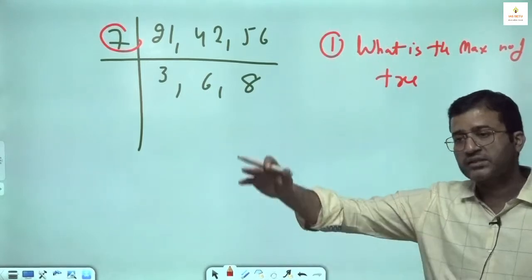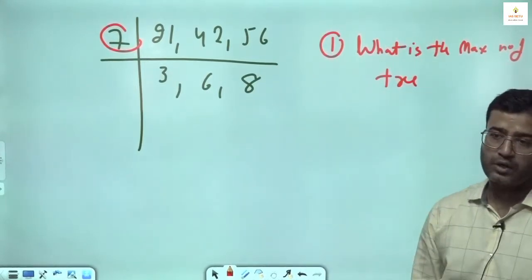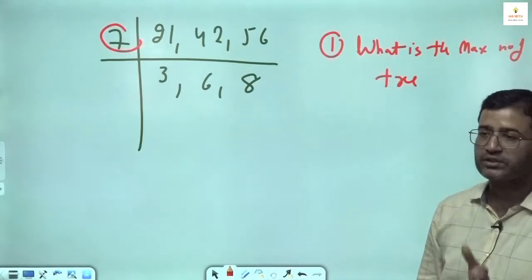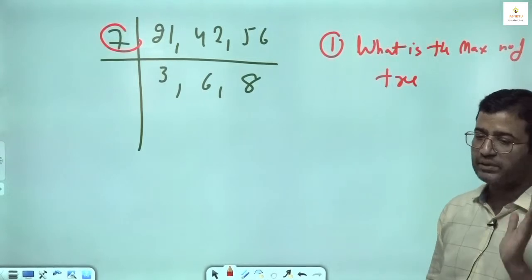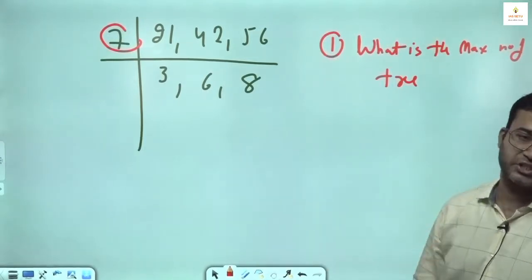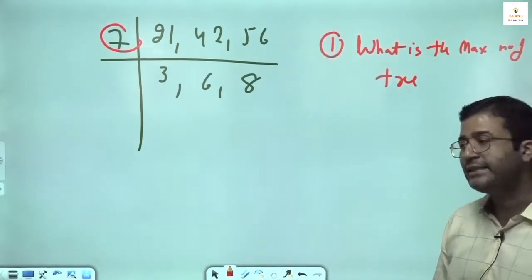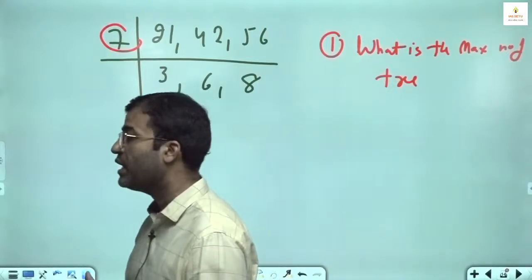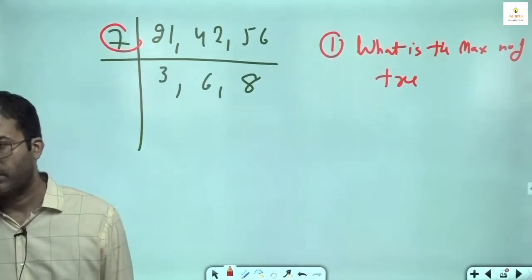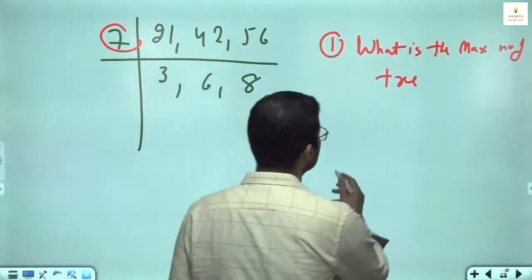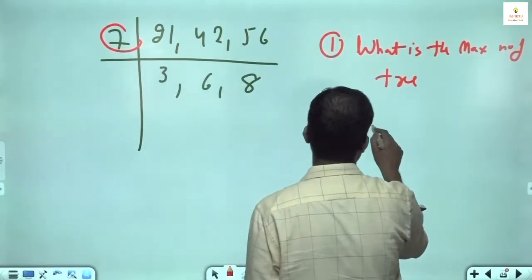Number of trees को maximize कितना? 7. You can put 7 mango, 7 mango, 7 mango. You can put 7 apple, 7 apple, 7 apple, 7 apple, 7 apple, 7 orange trees, so that each row has the same variety of tree and the same number of trees in each row. Second question they will ask, what is the minimum number of rows?